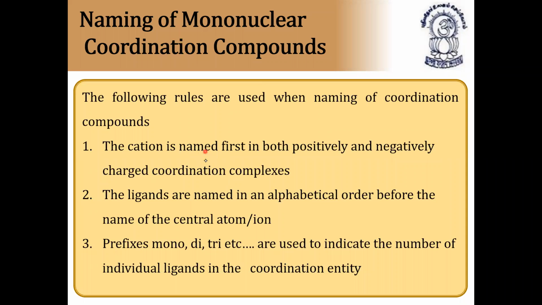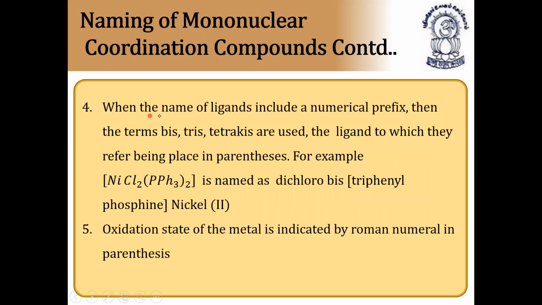All the first three rules are very important. First, the cation is named first in both positively and negatively charged coordination complexes. The ligands are named in alphabetical order before the central atom or ion. Prefixes mono, di, tri, etc. are used to indicate the number of individual ligands in the coordination entity. Next, when the name of ligands includes a numerical prefix, then if the ligands are more than 2, the terms bis, tris, tetrakis are used, with the ligand to which they refer being placed in parentheses.